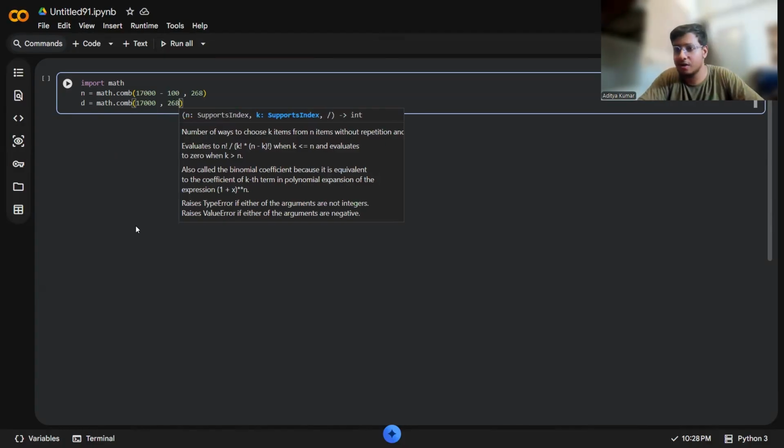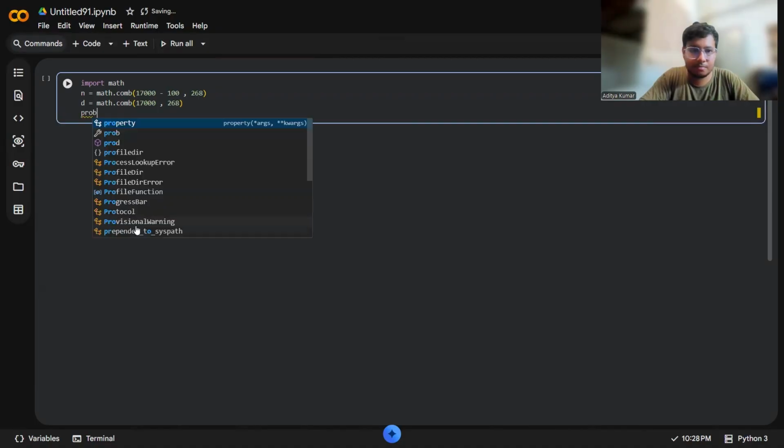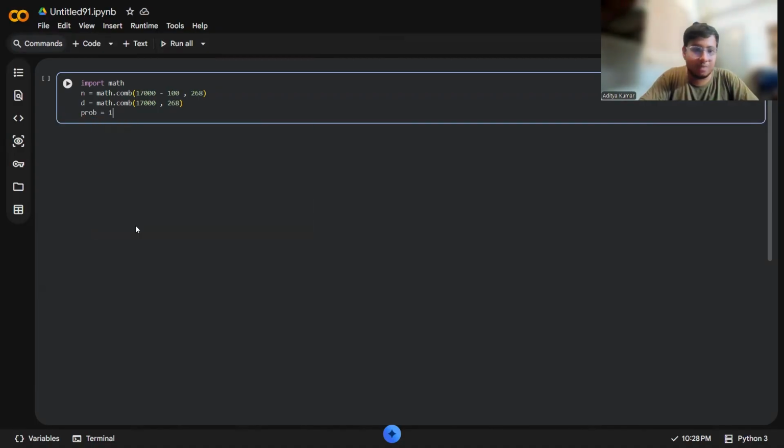So don't rush blindly on AI. So what was our probability? It was 1 minus. Make sure we have found the probability of E complement. The probability of E is equal to 1 minus the probability of E complement: numerator by denominator.